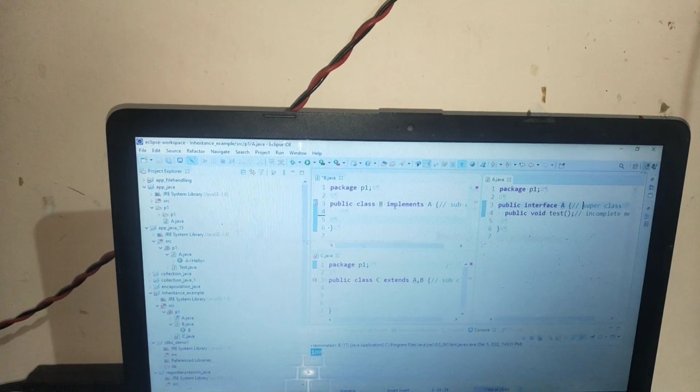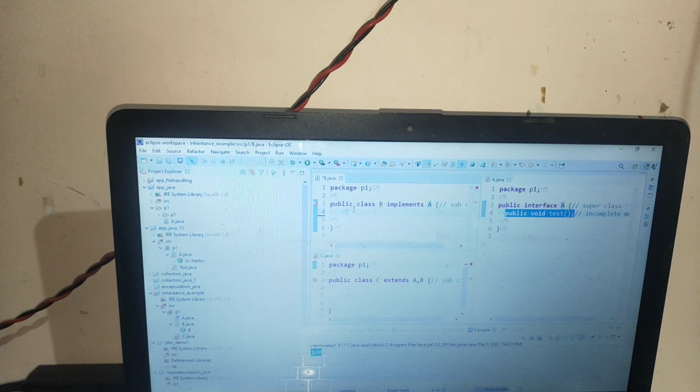So there are two subclasses and one superclass which would be my interface. First is the interface and two would be my classes, right? Classes.